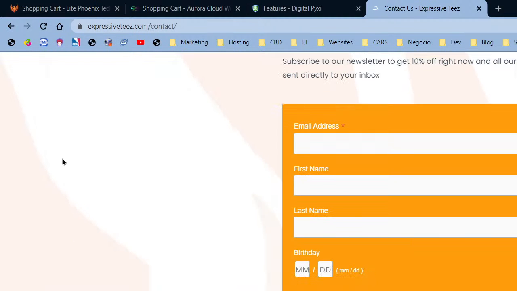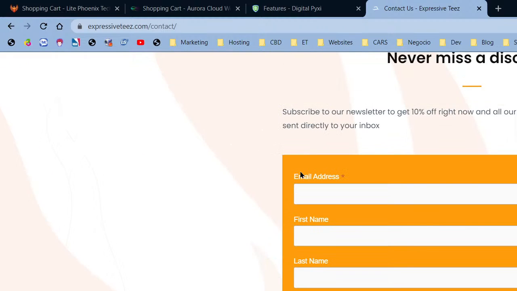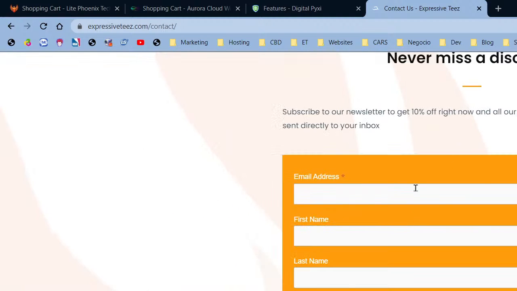Never miss a discount. This website wasn't migrated properly. When I was migrating, one of the files from Updraft was like, no, no, no, no. And I had to go through some mumbo jumbo to get it to work. But that gives me an opportunity to rebuild the site because I've been considering rebuilding it with another theme. So it's not all bad. All right, so this is what we need.